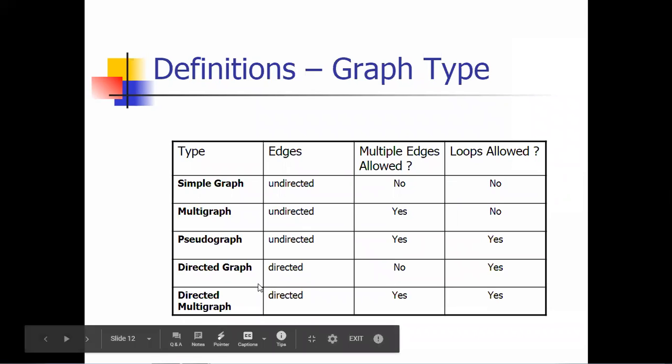Okay. And the directed graph means what? A direction is given to all the edges, and multiple edges are allowed sometimes, and looping is also allowed. Okay, so this is the concept of directed graph, multi-graph, and simple graph. This point we have seen.